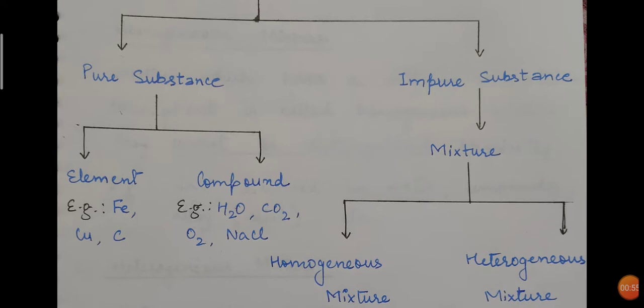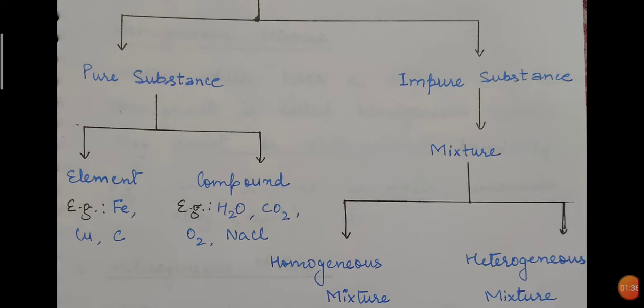Now I have also provided some examples of element and compound. For element, you have different examples, like a lot of metals which you can see: iron, copper, gold, silver, platinum, zinc. All these are examples of element. For compound, the most common example is water, then oxygen gas, carbon dioxide gas, salt, sugar. These are examples of compound. So about element and compound, we will also be studying in detail, but that is given later on in the same chapter.